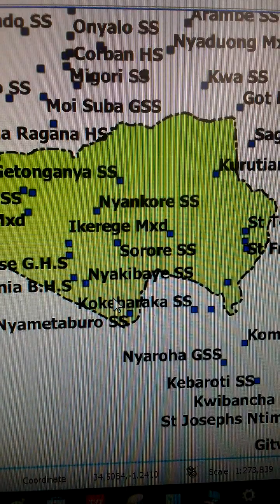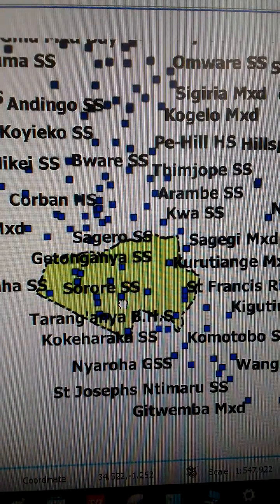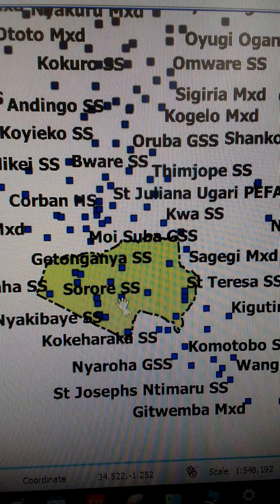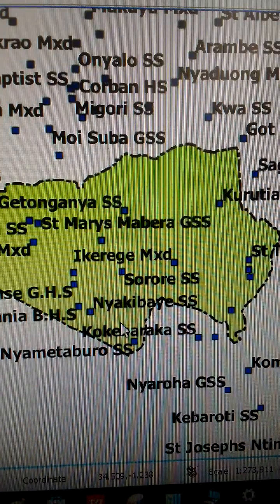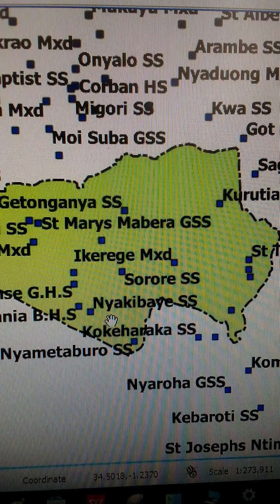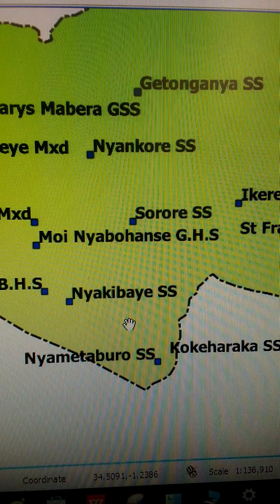If I zoom out like this, I'm reducing the scale of the map. So I'm able to view a wider area but very little detail. So for me to be able to identify the schools in that constituency and their positions, I need to zoom in. That is, increase the scale of the map. So in this case, I'm able to see the following schools.